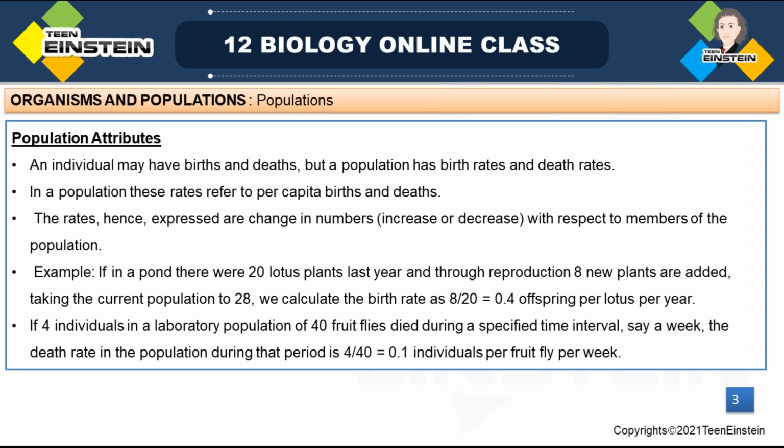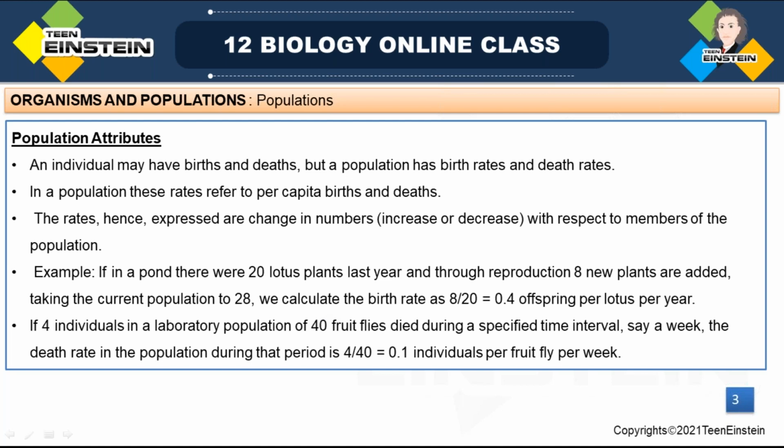When an individual organism comes to the population level, we can't say that the population is having birth and death. We can't use that term for a population. We can use it at the individual level: an individual is born, or an individual is dying or dead. But at the population level, we can't use the term birth and death. Instead, we can use birth rate and death rate.